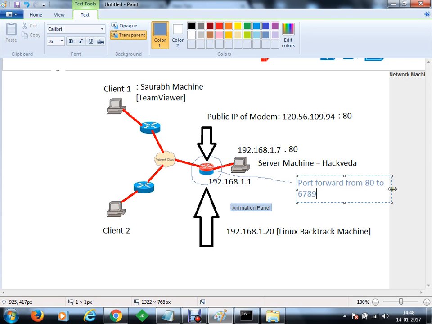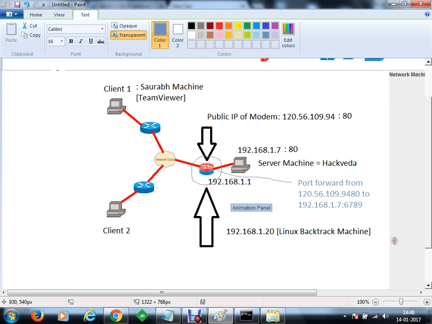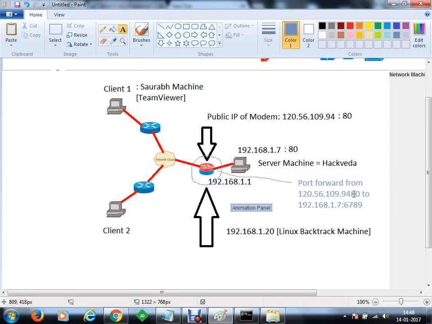So any connection received on this modem at port 80 will be forwarded to port number 6789 on the machine 192.168.1.7, and any connection received on the IP address 120.56.109.94. Okay, is that clear? Let's say colon here.